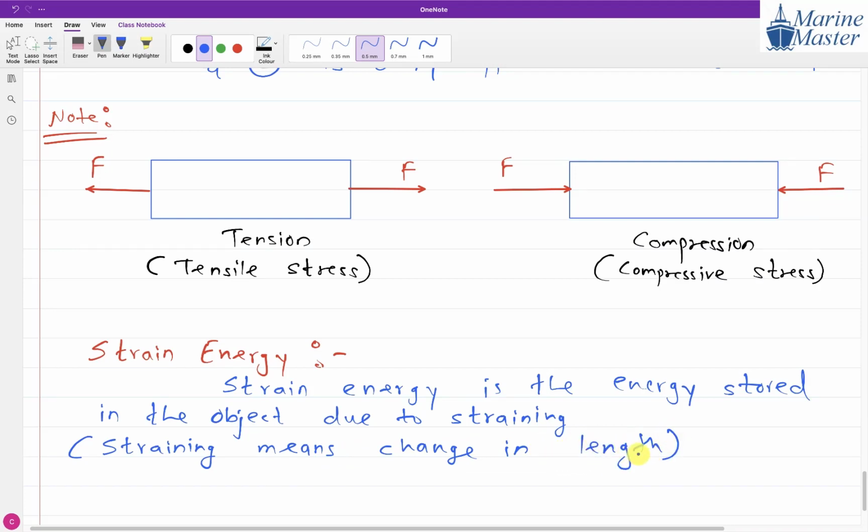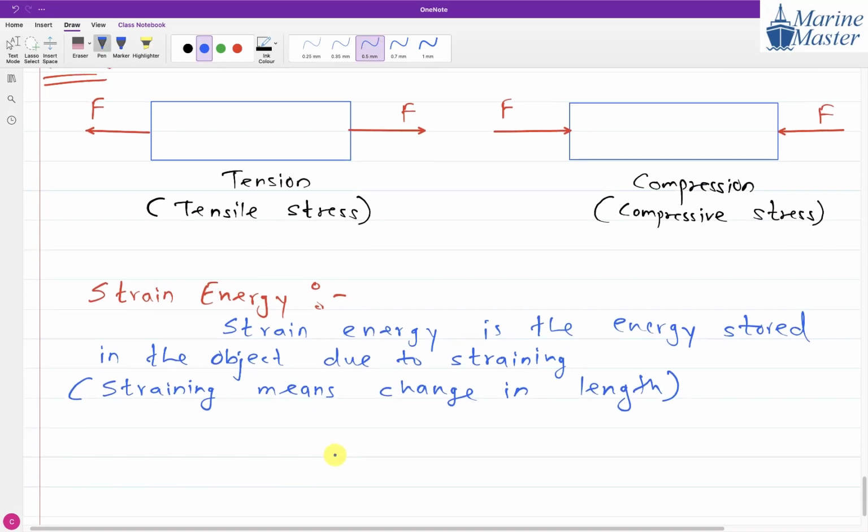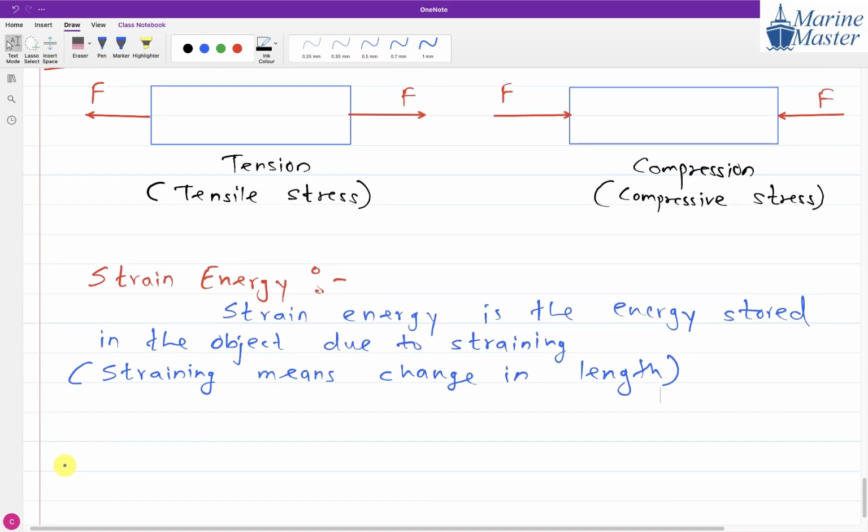Whenever there is a change in length of the object, there will be energy stored in the object. Whatever work we are doing for this straining will be stored there. So strain energy is the work done for this straining.